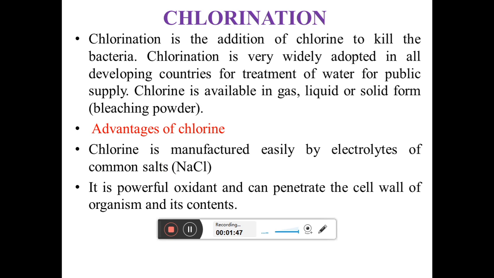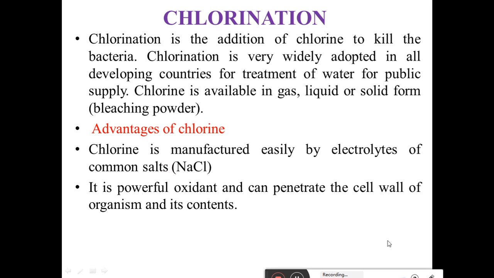There are various advantages of chlorine. Chlorine is manufactured easily by electrolysis of common salt, that is sodium chloride. Second, chlorine is a powerful oxidant and can penetrate the cell wall of the organism and its contents, and therefore it makes the water harmless or free from bacteria.